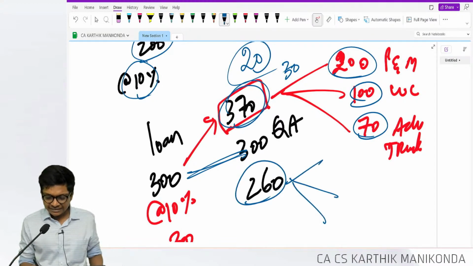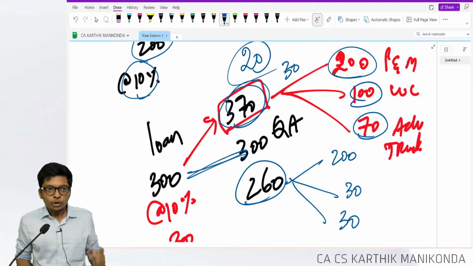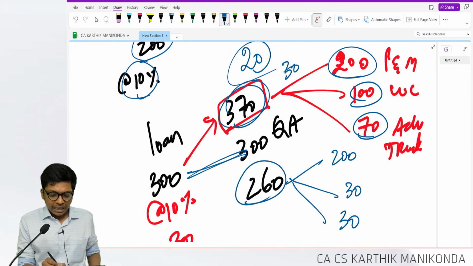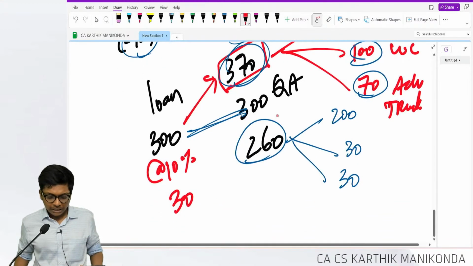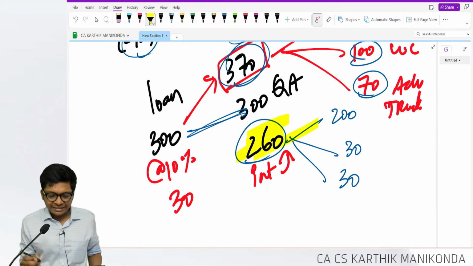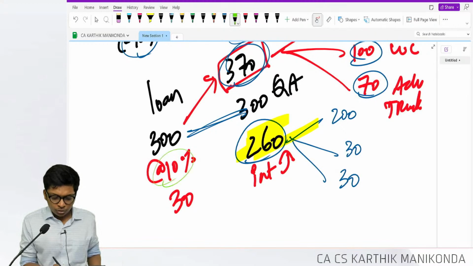I can still do it proportionately when it's less. If it's less, let's say 200, 30, 30. You can still do it proportionately, but ensure the maximum interest that you are going to capitalize should not exceed the interest on 260. So what is 10% of 260? 26.